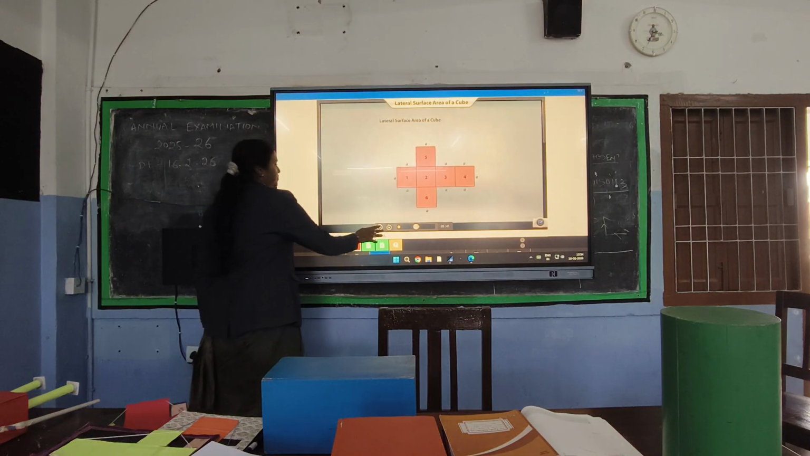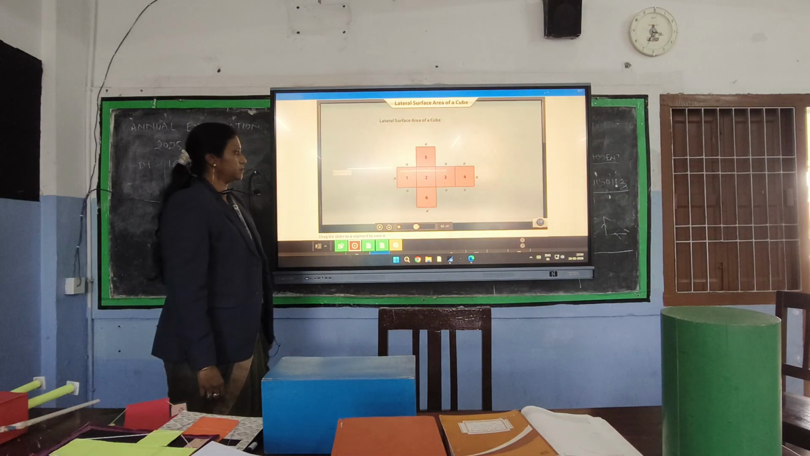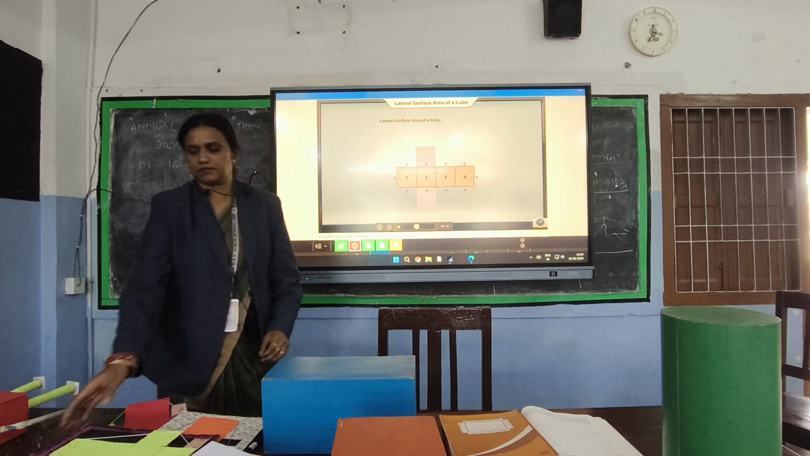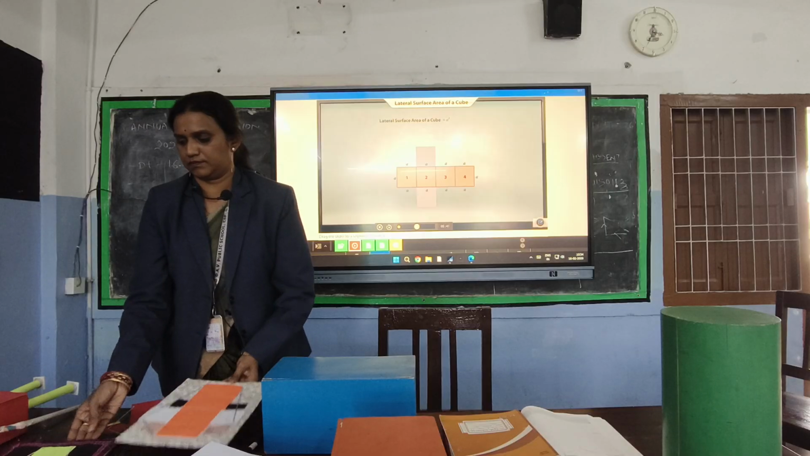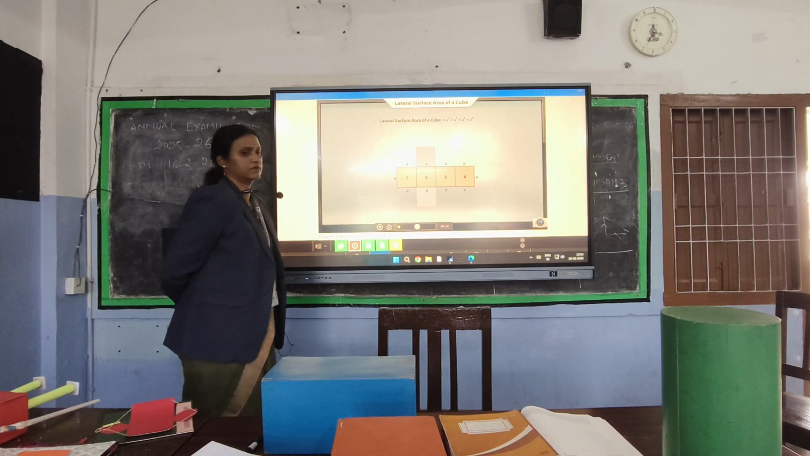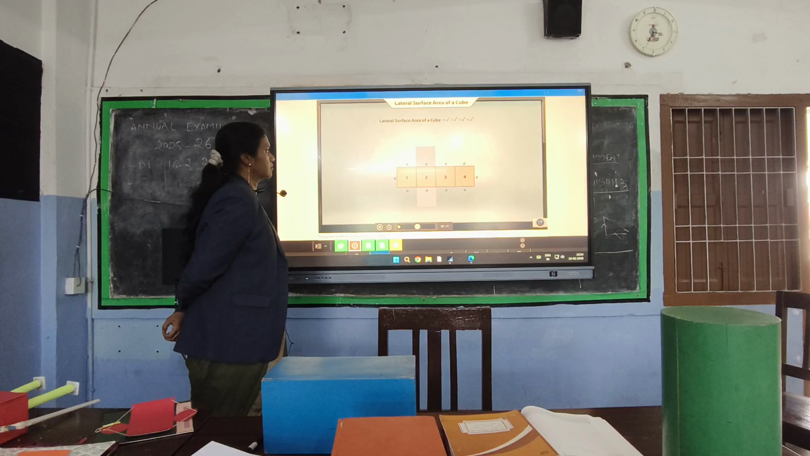Right, good. The lateral surface area of the cube can be calculated by adding the areas that form the lateral surfaces of the cube. The area of one face is a square, and we have 4 such faces that form the lateral surfaces of a cube. So, the lateral surface area of a cube is 4a squared.